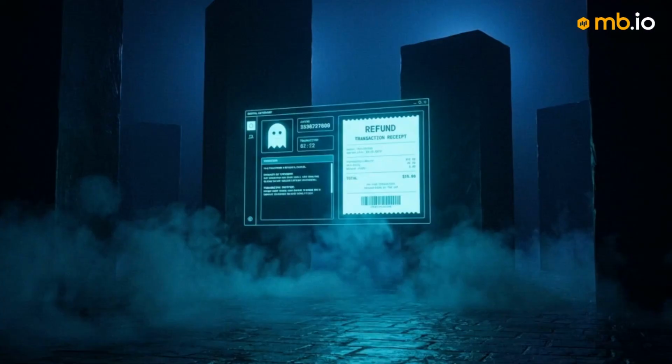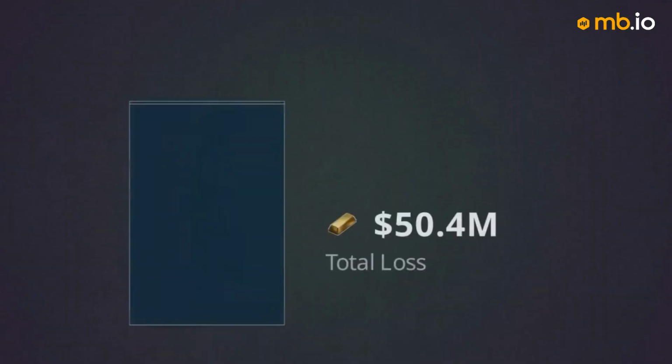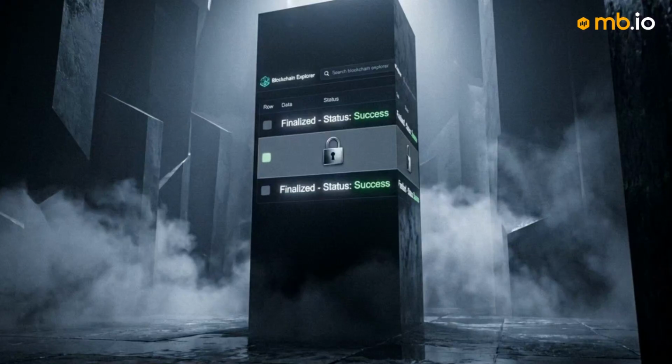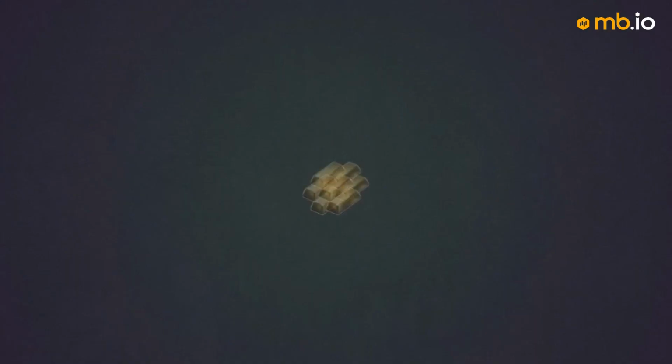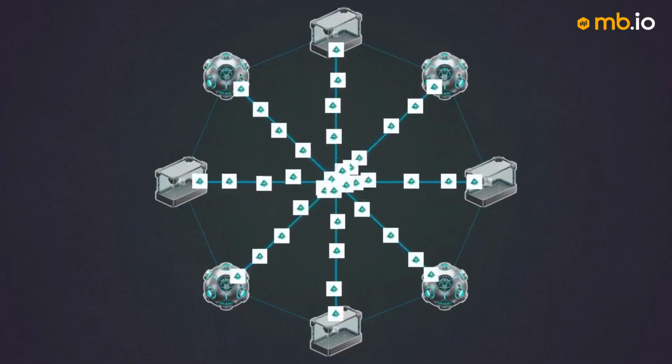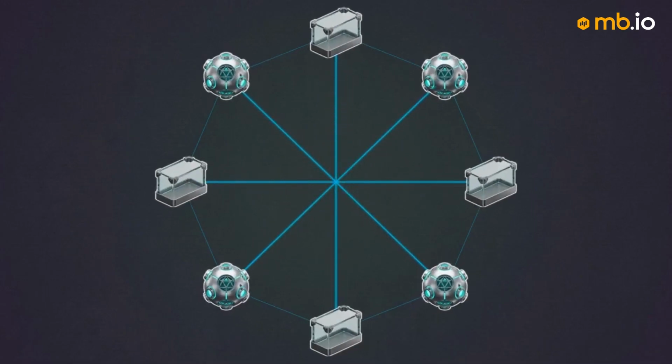AAVE's founder later offered to refund roughly $600,000 in protocol fees as a gesture of good faith. While significant, it covered just over 1% of the total loss. The remaining $49 million cannot be recovered. Blockchain settlements are immutable. The value has already been distributed to the arbitrageurs and liquidity providers who sat on the other side of the trade.